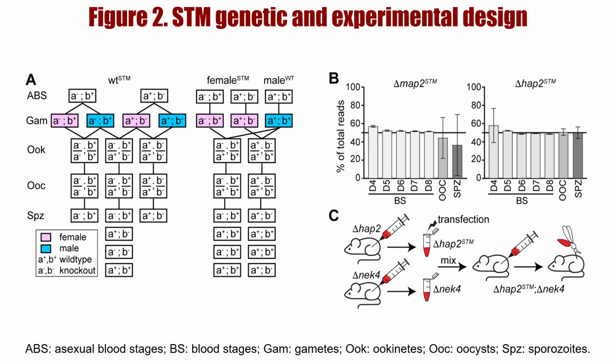In the host, and indeed during most of its time in the vector, the parasite exists in a haploid state, meaning it has a single copy of its chromosomes and each of its genes, of which there's around 5,300. Here we only show two genes, A and B, for simplicity.